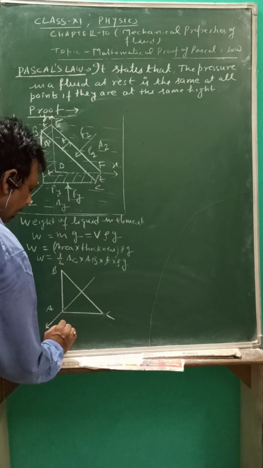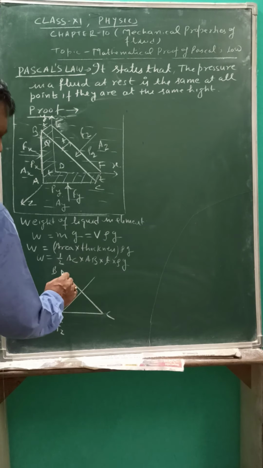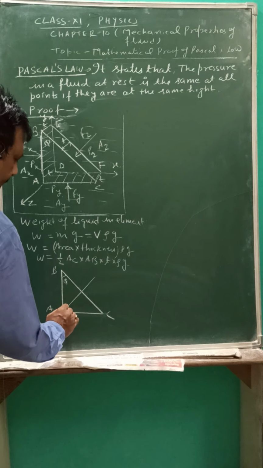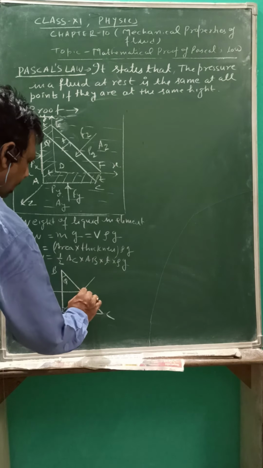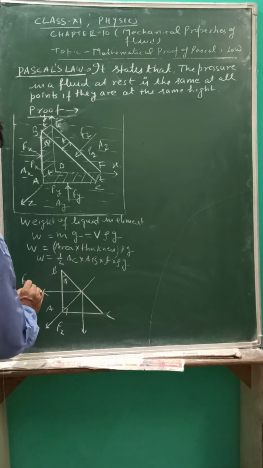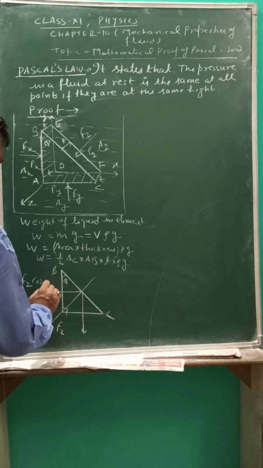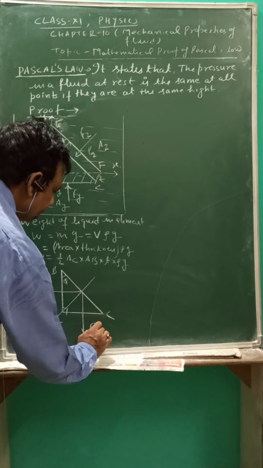This is Fz. This is the perpendicular force on BC. And if this is theta, 90 degree. So Fz can be resolved into two components. Number one is Fz cos theta. This is along the x-axis, and Fz sin theta